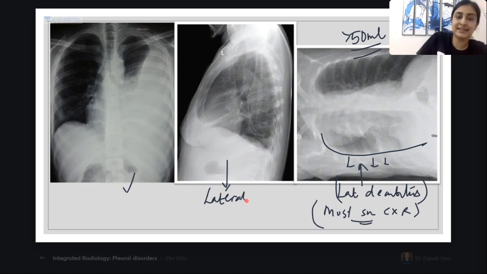This is the lateral chest X-ray. Now, how will I see a lateral chest X-ray? Again, we will see blunting of the CP angle. Remember this phrase, very, very important. Blunting of the costophrenic angle.